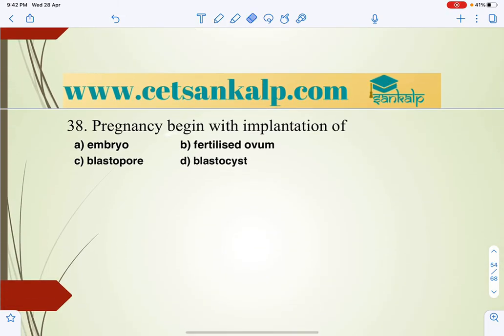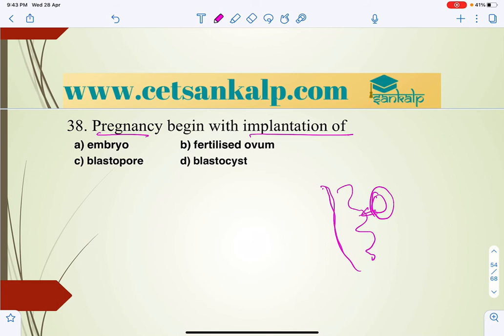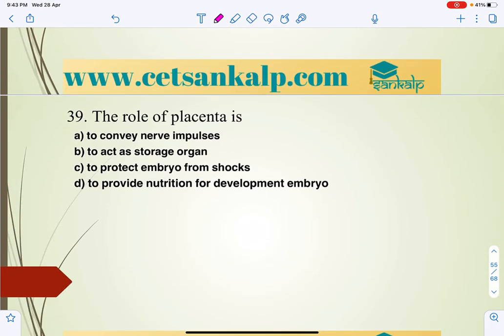Next, pregnancy begins with implantation. So pregnancy begins with the implantation of what? When the endometrium receives the blastula, the attachment of the embryo that takes place is the implantation of the blastula, or we can also say the blastocyst. In mammals, that is in human beings, the blastula with blastocoel is called the blastocyst. So attachment of the blastocyst with the endometrium is called implantation. Answer is D.